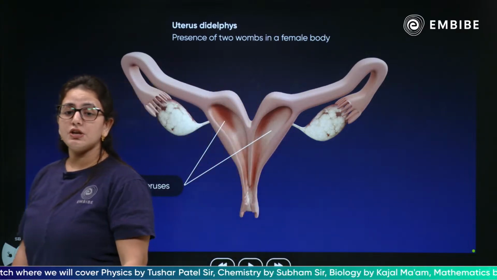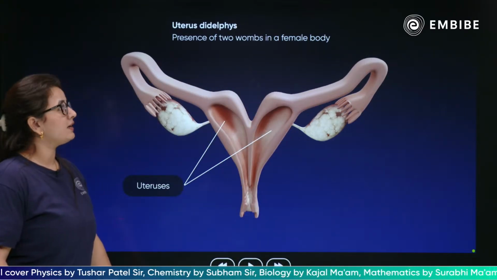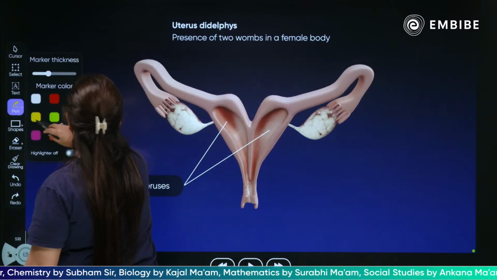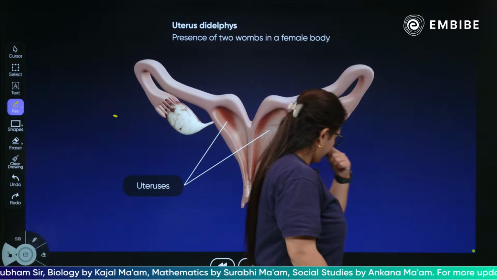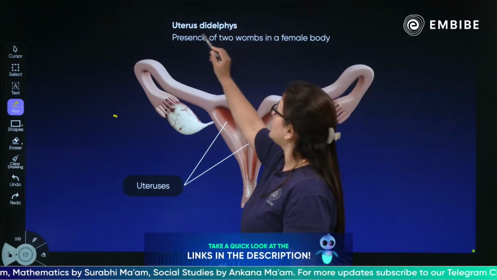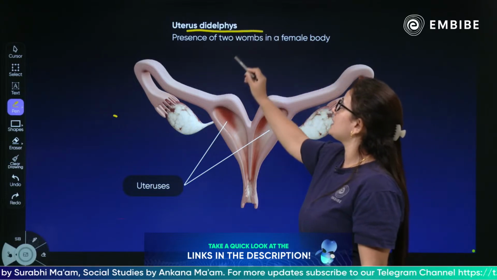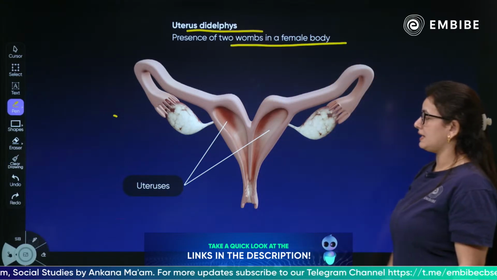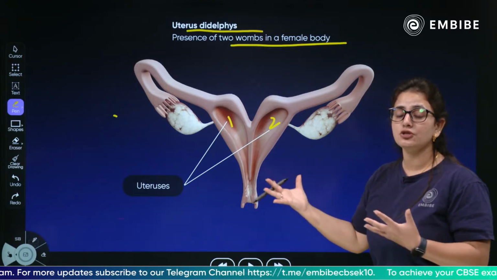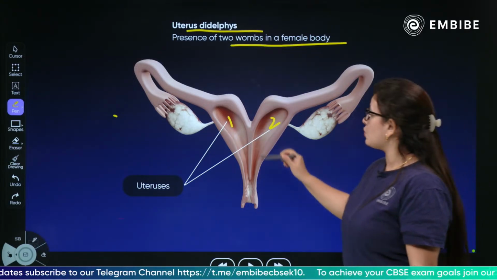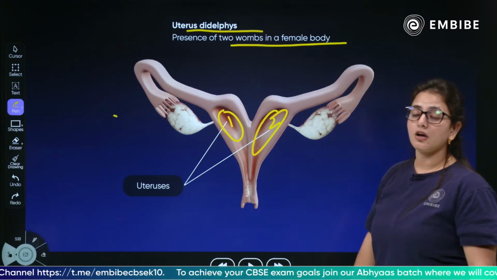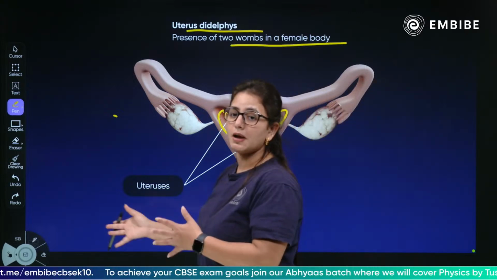Yes, so children, uterus didelphys: presence of two wombs in a female body. This is so unusual. This is not normal. Generally every female has only one uterus, but this condition is called uterus didelphys, the presence of two wombs in a female body. As you can see, one here, one here. So in this female body, who gave rise to triplets, two were developing in one part, but they were identical twins, and the third was developing in the other part, which was not identical, developing in a different womb.